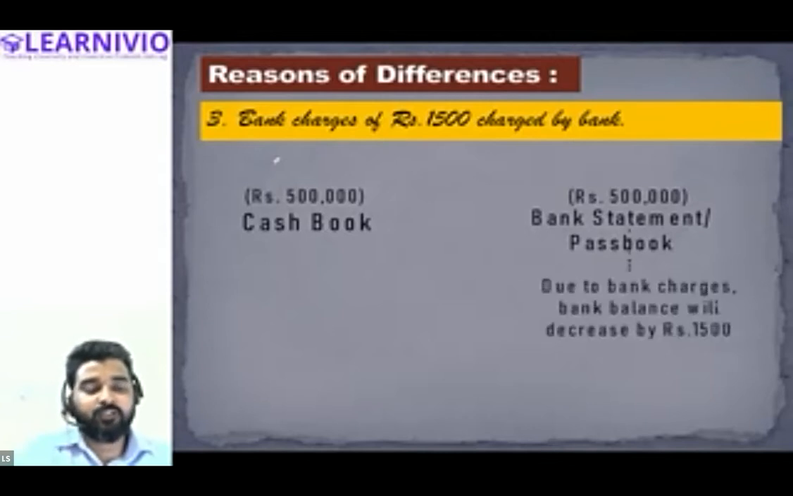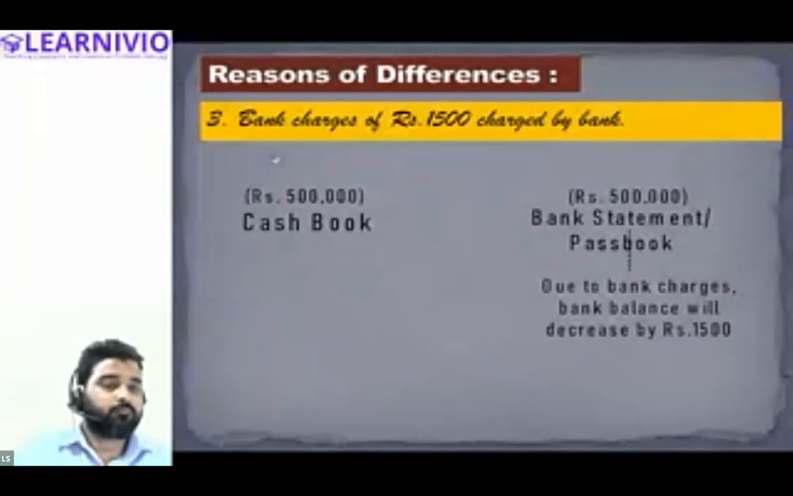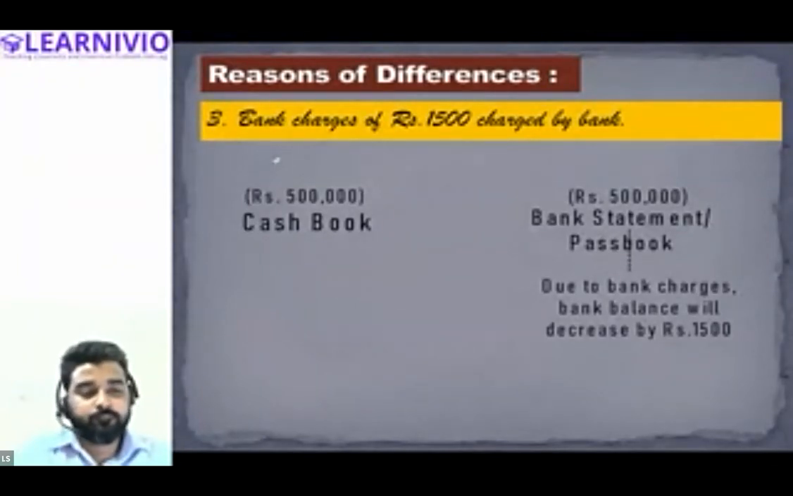This transaction is recorded by the banker in the bank, and when the banker records this transaction, he is going to reduce the overall bank balance. Is that right? Due to bank charges, bank balance will decrease by rupees 1500. Is that correct? Yes, sir.